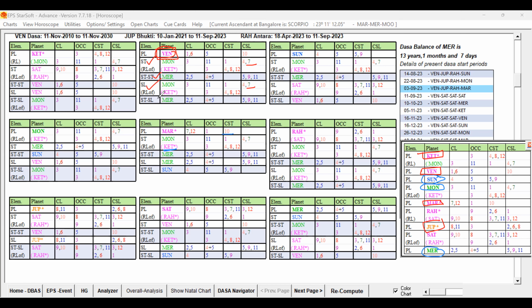2A level and last level also Mercury. These are also good. So if you look at the star lord and 2A level and sublord and star lord of the sublord, it is ruled by favorable Moon. That is good. Moon and Mercury both are green planets. Both are the key planets of the destiny also, right?